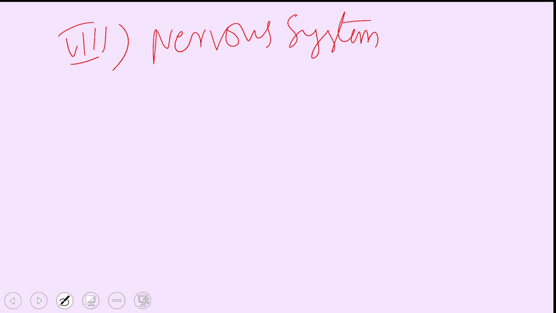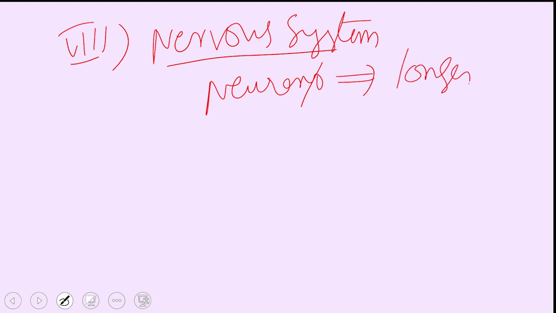And the eighth system is the one which controls and coordinates all these different organ systems. That is called the nervous system. The nervous system has neurons that extend. One neuron is found to extend from the spinal cord, even from the brain, to the tip of your toe. That is how long these are, which is why they are considered the longest cells of the body.